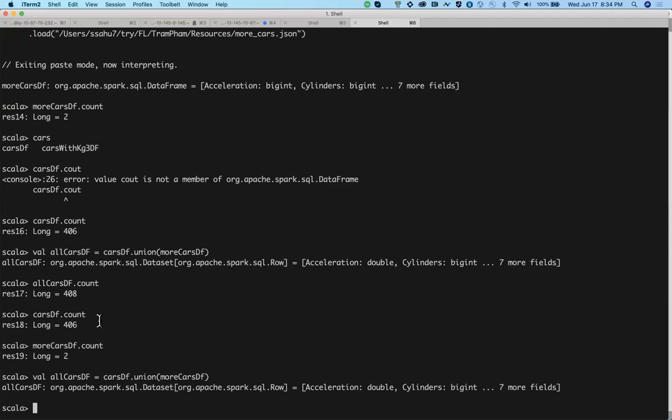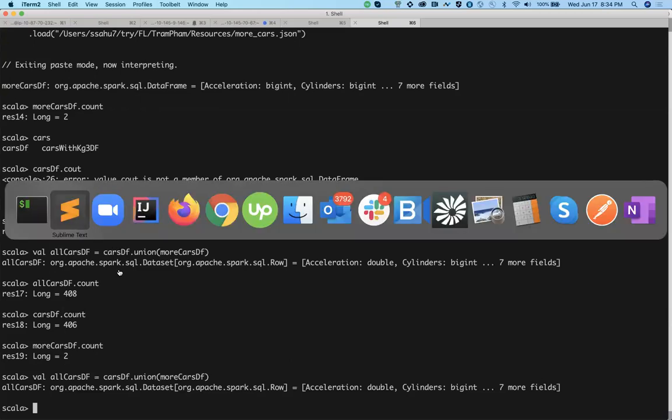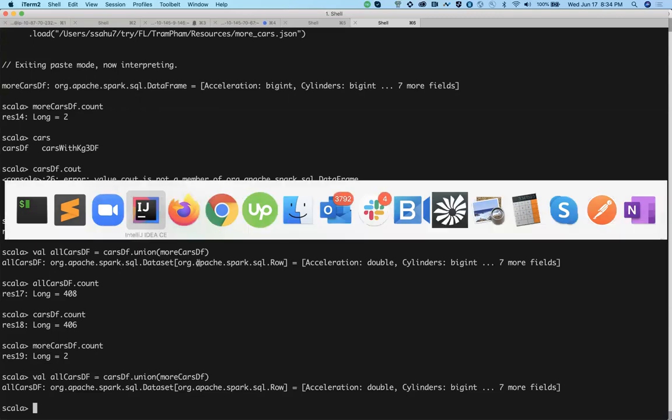Now, one thing to note over here is that union can be done only when the number of columns and the schema are the same. Let's say I have two data frames, one with 4 columns and another with 10 columns. You cannot just union them, correct? Just think about it. It should have the same number of columns and the same schema. Otherwise union is not possible. You cannot add two tables if they are not in the same format. Okay, so that's all for union.